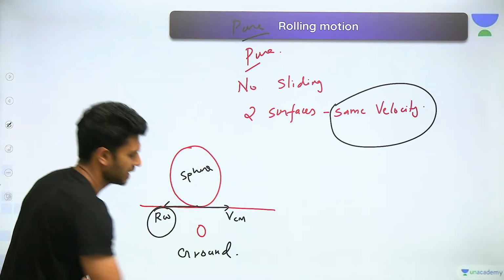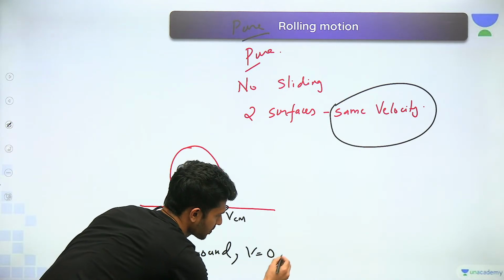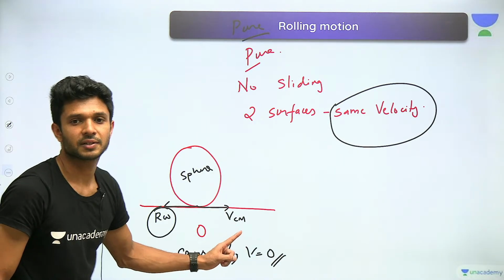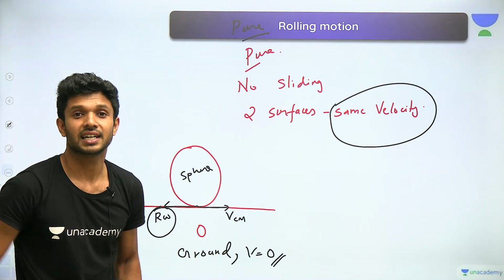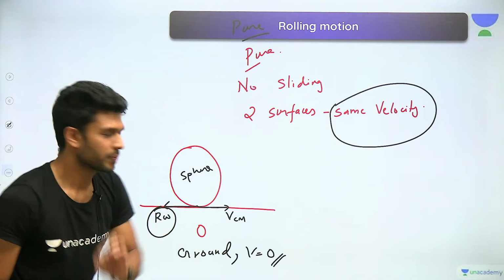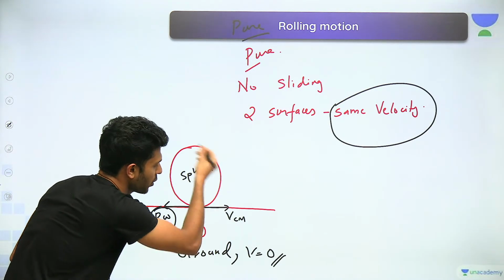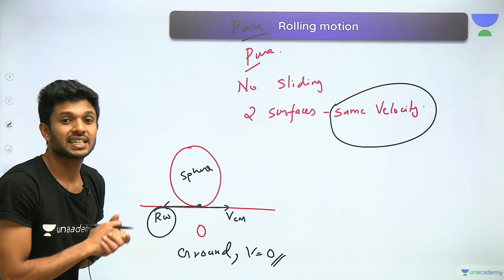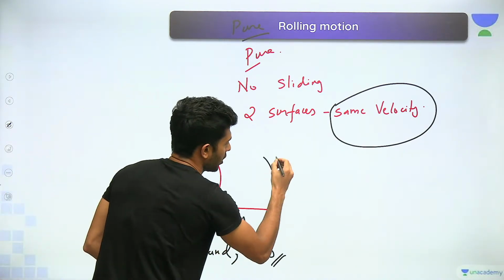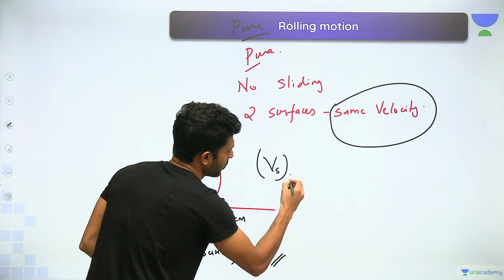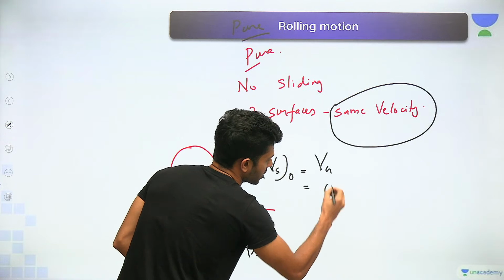Look carefully and tell me, what is the velocity of the ground? Whatever ground you are standing on, what is its velocity? 0. So what should be the velocity of this point of the sphere which is touching the surface? Yes, the velocity of the sphere at the point O should be equal to the velocity of the ground, which should be equal to 0.